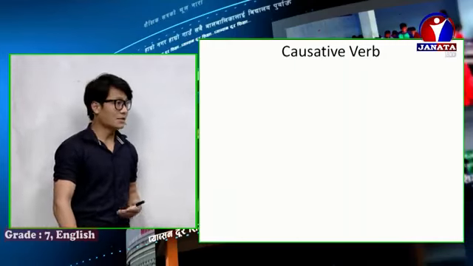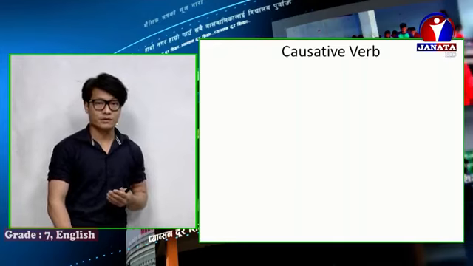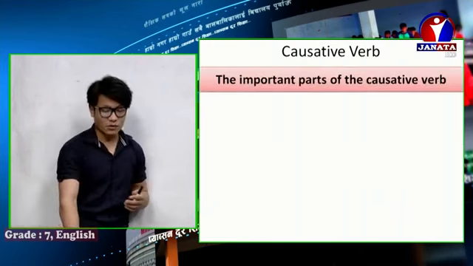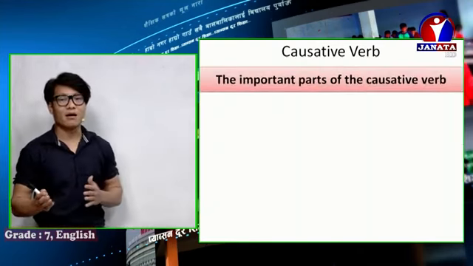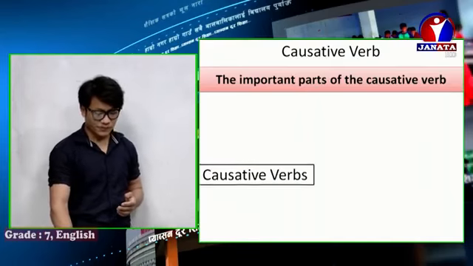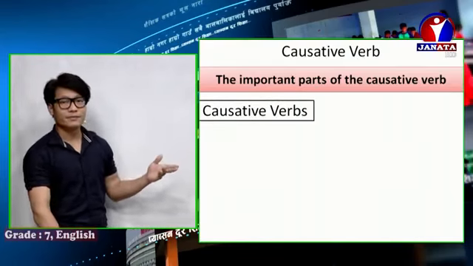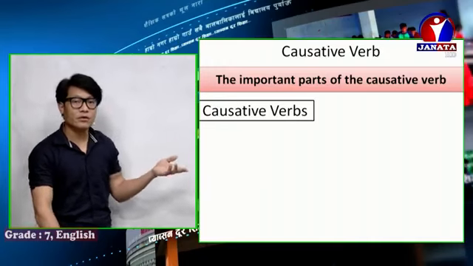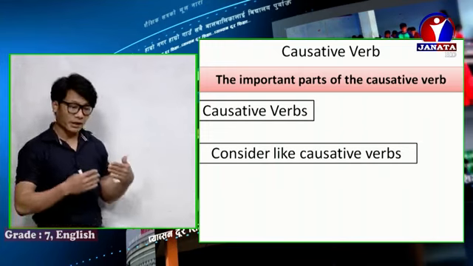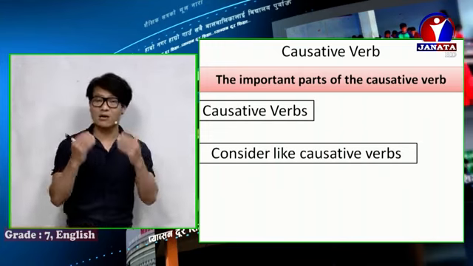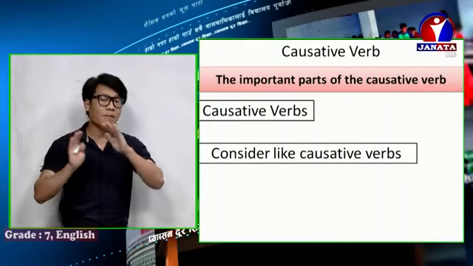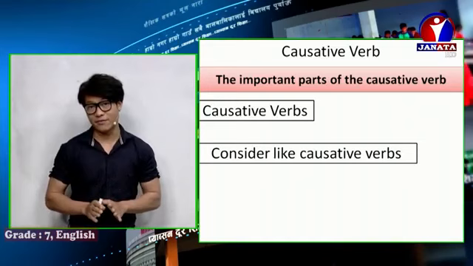Before starting causative verb, you should have some information about some parts of causative verb. Let me show you the important parts. Causative verb, obviously, is very important. Next are two verbs which are considered like causative verb, but they are not causative verb.